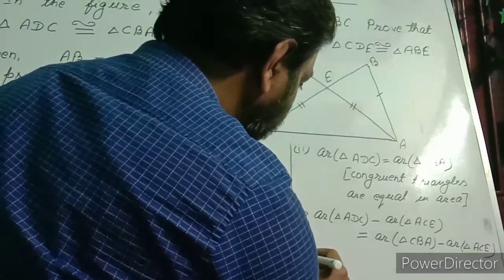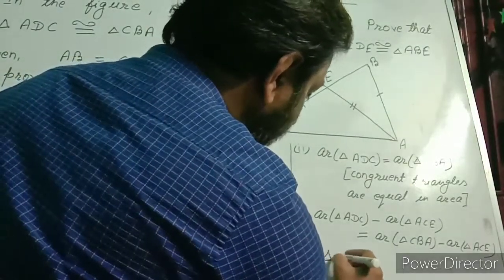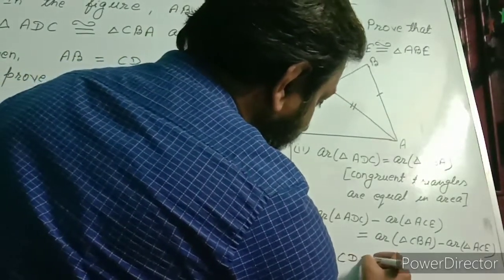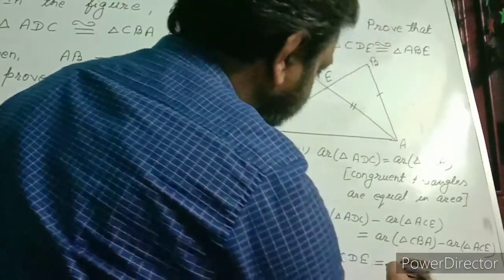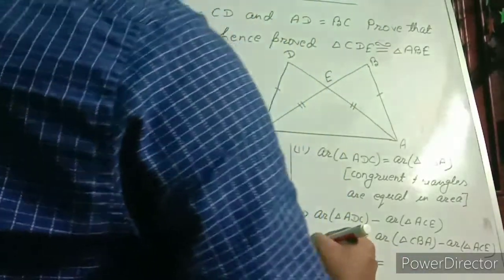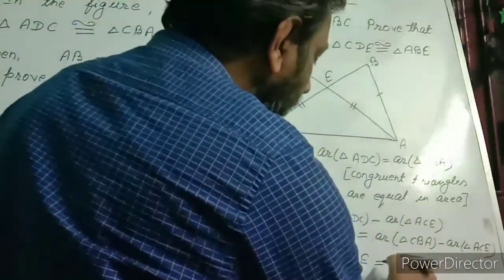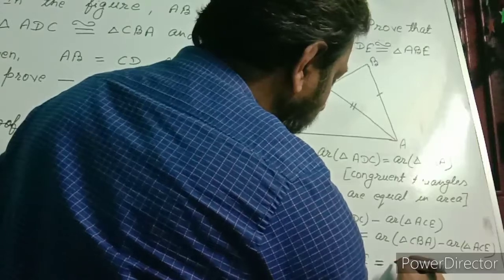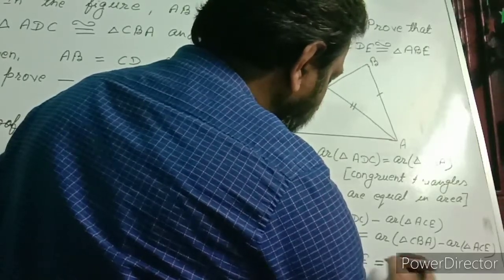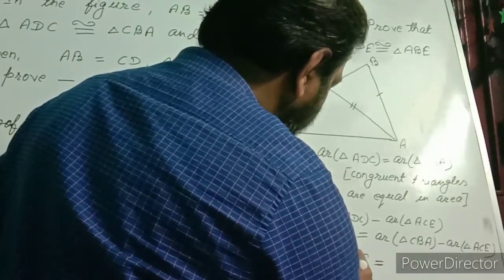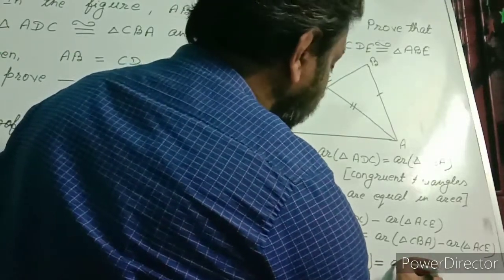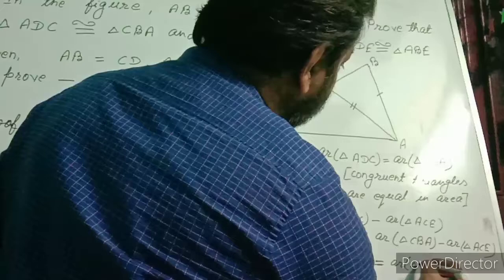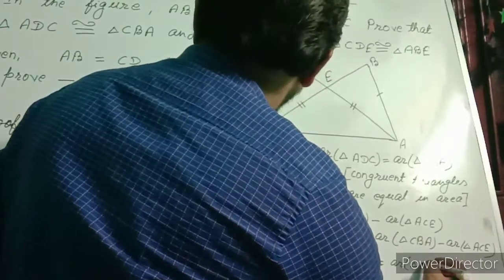So implies that area of triangle CDE is equal to area of triangle ABE.